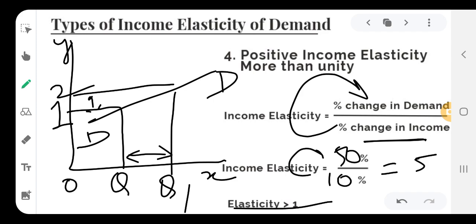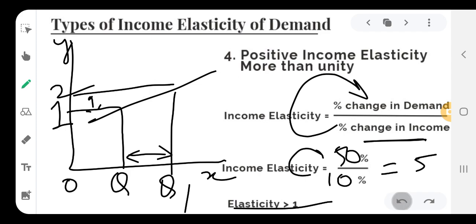This is known as positive income elasticity more than unity. And when the elasticity of demand is more than unity, the demand curve will become more and more flatter, as we can see in this particular diagram.